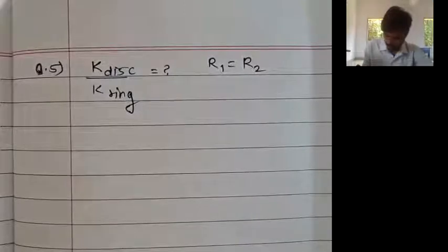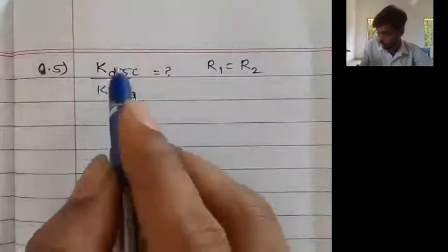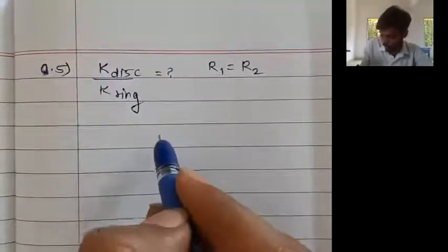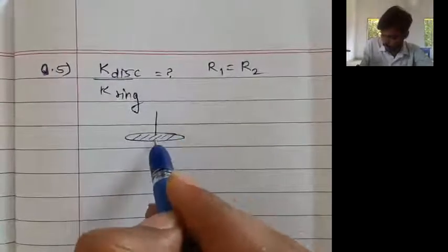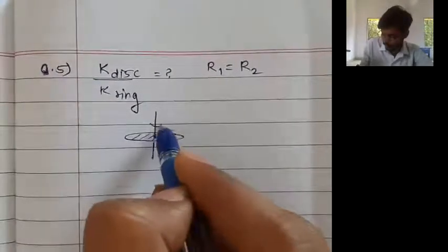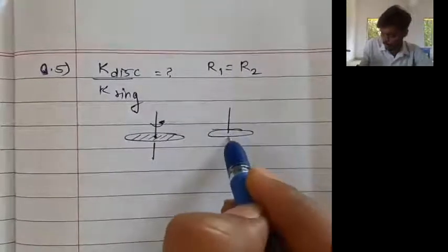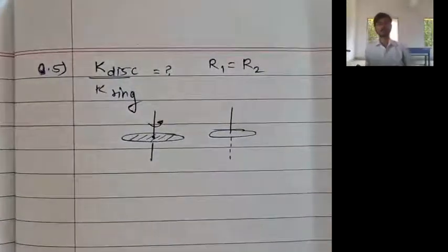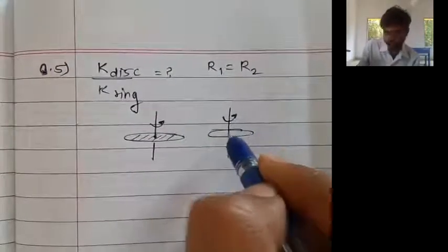And perpendicular to the plane of the disc and the ring. So these radii of gyration are to be found out about an axis perpendicular to the plane of the disc. So this is the disc and this is the axis. And this is the ring, and this is the axis which is perpendicular to the plane of the ring and passing through the center.